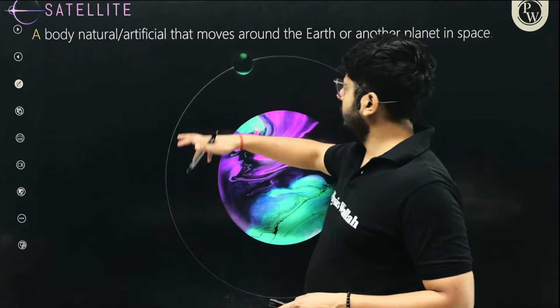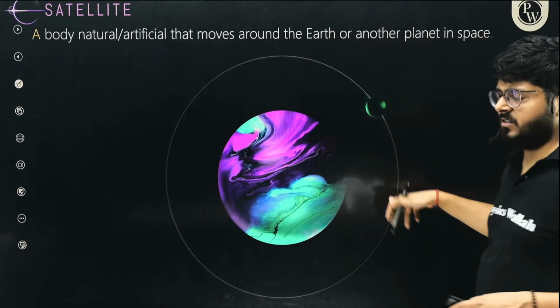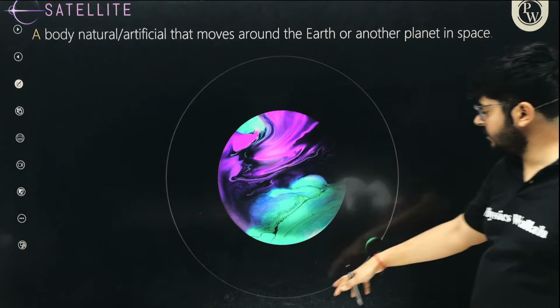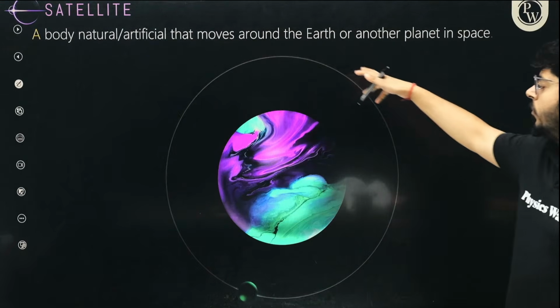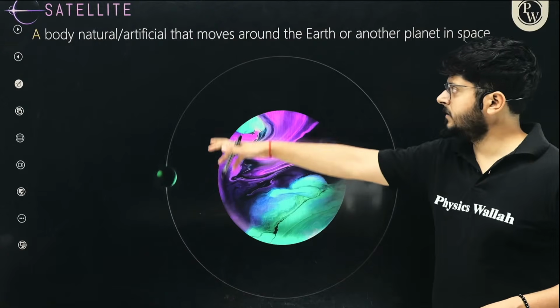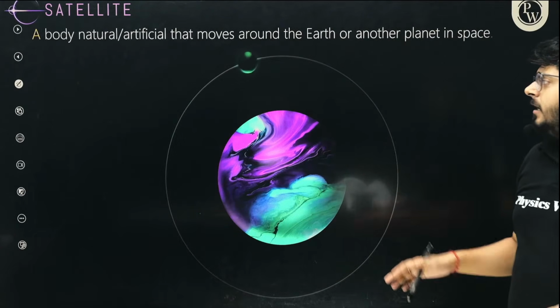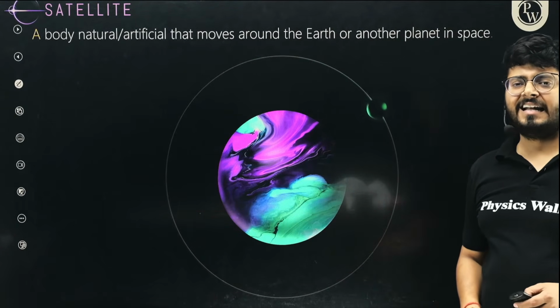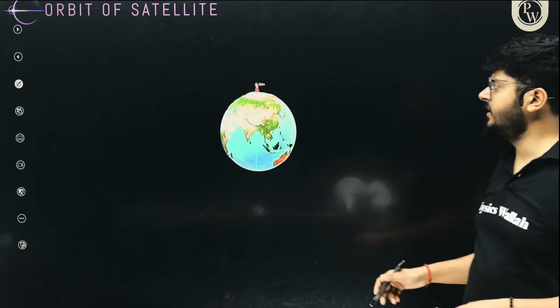PSLVs are the rocket launchers and everything. So the Gagan system and everything. So here it is happening. You see that this is a satellite moving around Earth. This is a satellite moving around Earth. We can tell so many things about these satellites, like what will be their orbital velocity and everything.